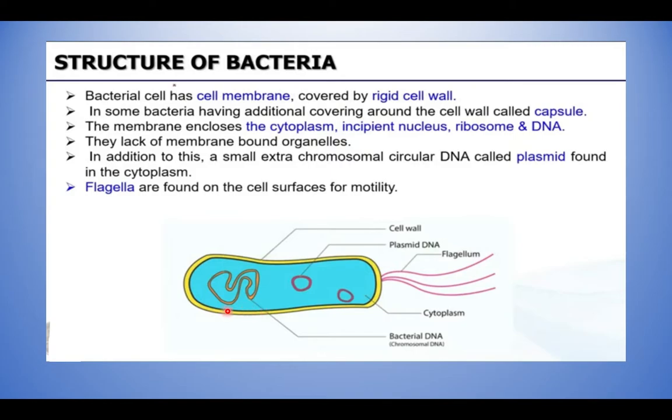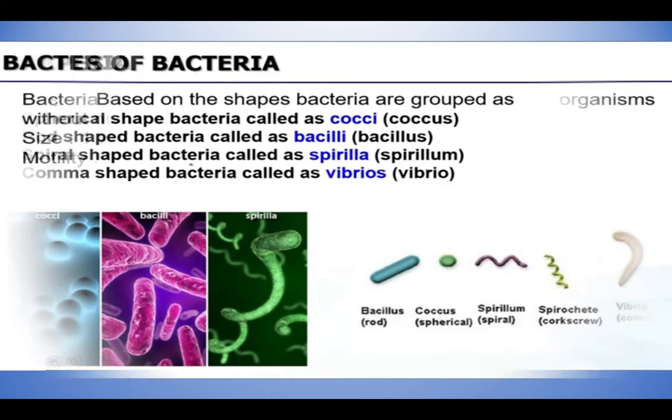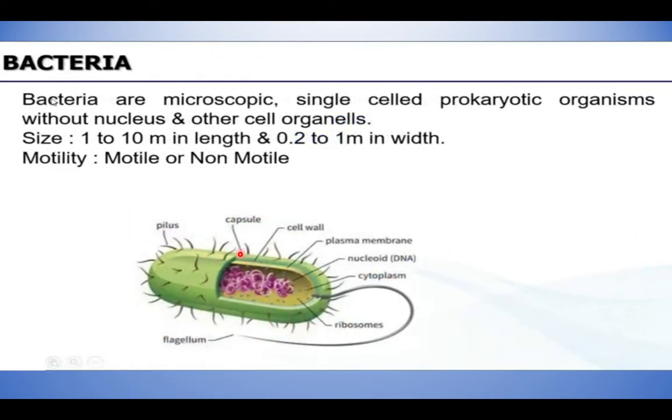So that's the outer covering. In some bacteria there is an additional covering around the cell wall, which is called the capsule. You can see the capsule structure here. It is one more layer available around the cell wall.